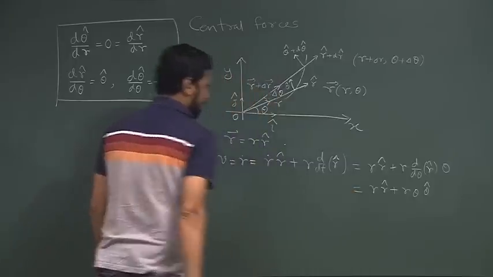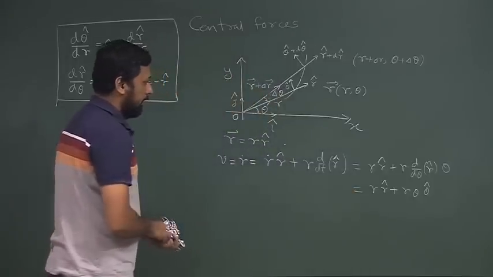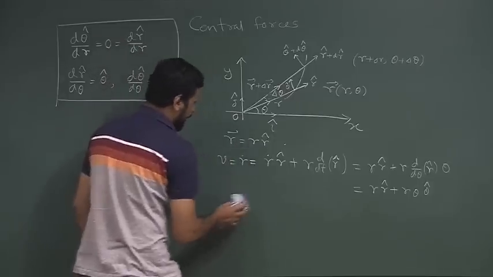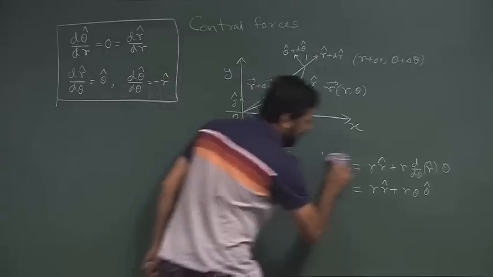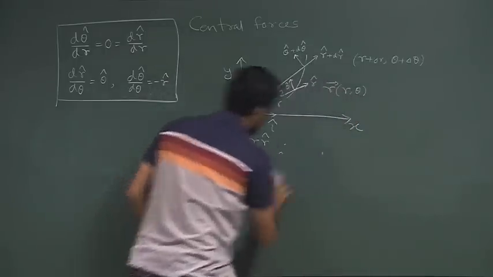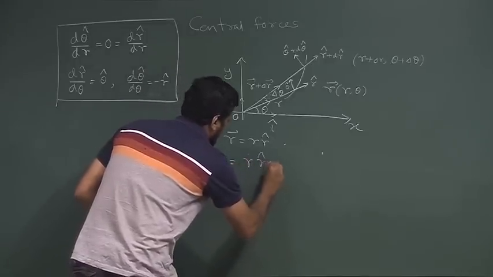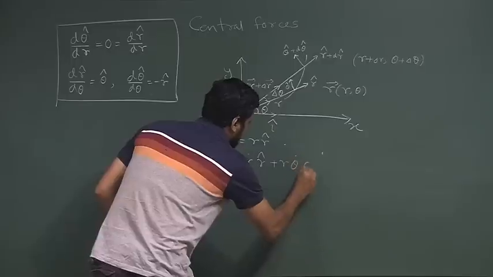So, this is the velocity expression for the plane polar coordinate system. We will write it again, r dot r cap plus r theta dot theta cap.